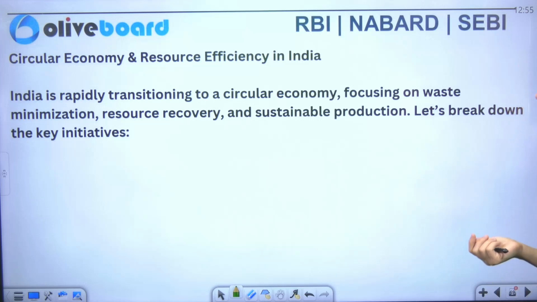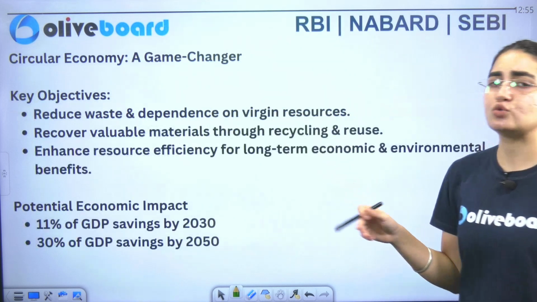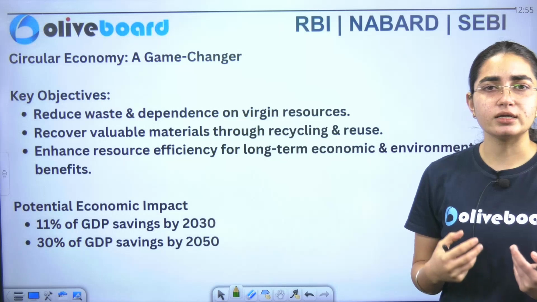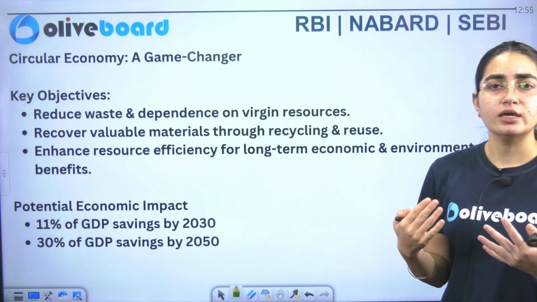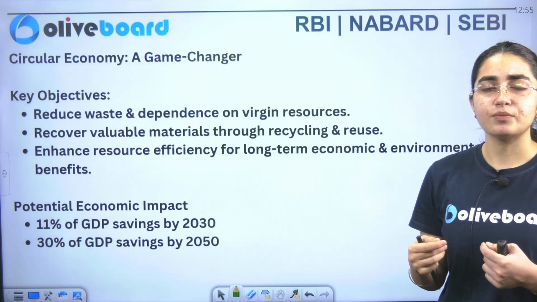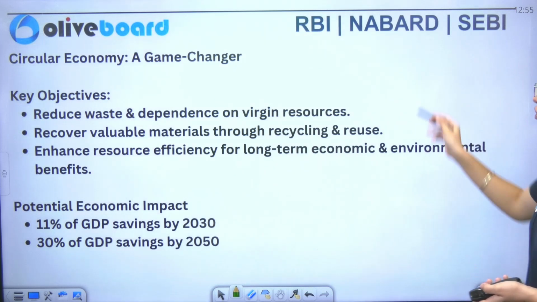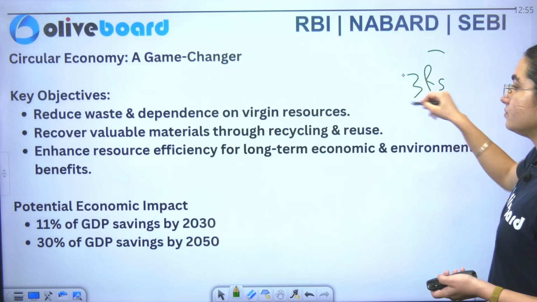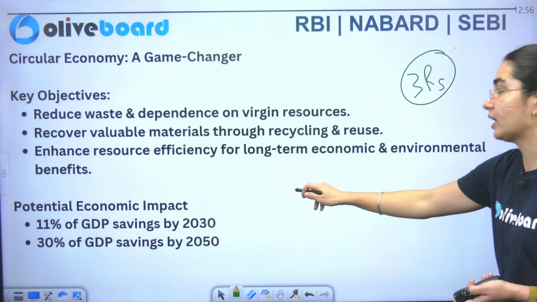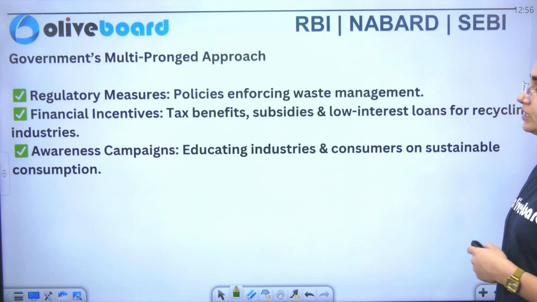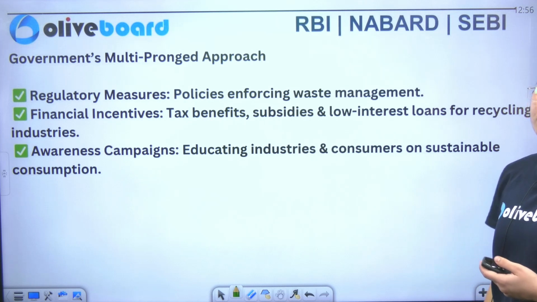Now here we have the circular economy and resource efficiency in India. India is directly transitioning towards a circular economy. We have a lot of brands who believe in the circular economy. They are reusing the products that they have, specifically focusing on recycling, and then making new products. Now what are the key objectives? To reduce wastage, we are focusing on the 3 R's here, and it has a potential economic impact also, which you can see. Now we have a government initiative, which uses a multi-pronged approach.